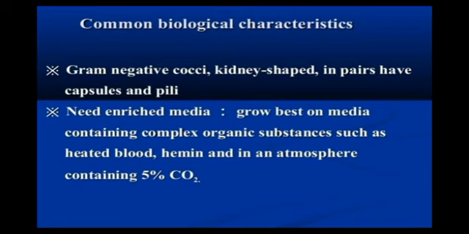Common biological characteristics. So these are gram-negative cocci, kidney shaped, like bean shaped, and in pairs, with capsules and villi. Villi are hair-like appendages or hair-like structures that are present in groups. Like our hair is not a tiny or single structure, it is present in groups. So villi are also present in groups.